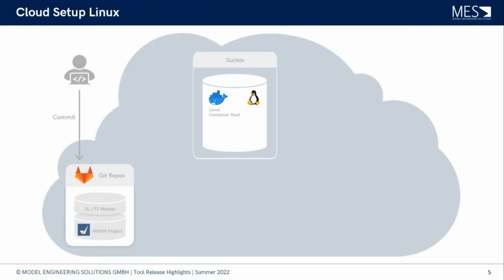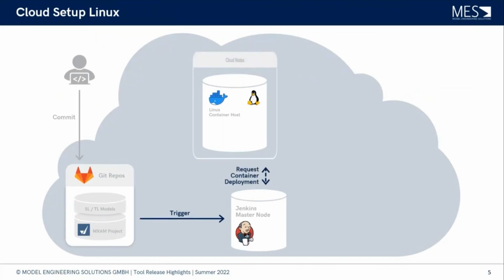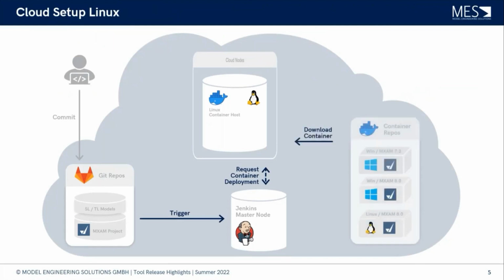Then the Git repo triggers a Jenkins. And now this Jenkins requests a container deployment, and this container can be downloaded from a container repo, where we can have different combinations of operating system and releases here.